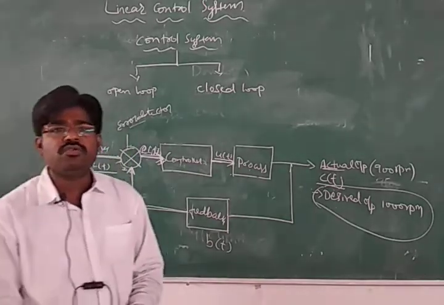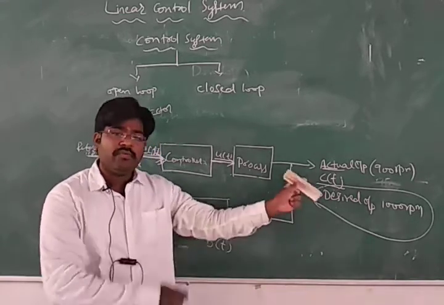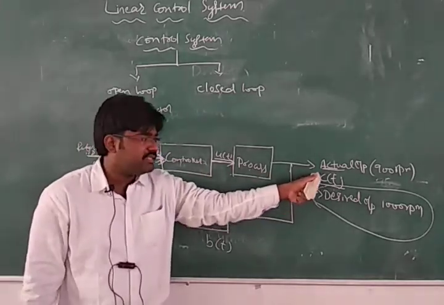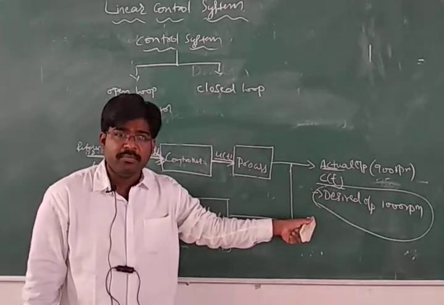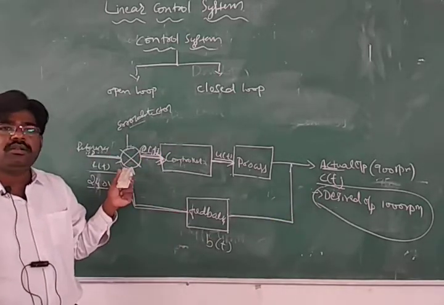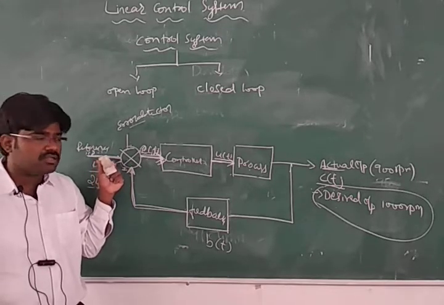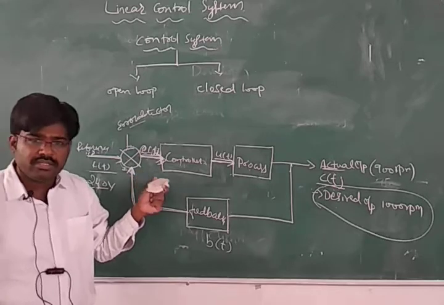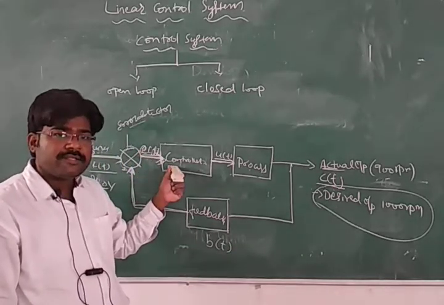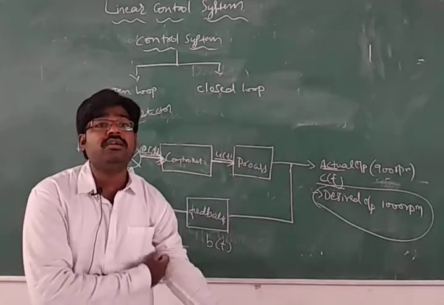So, understood what is a closed loop control system? In a closed loop control system, the output will be in your control and the input is dependent on the output. Any change in the input or output that takes place will be sensed by the feedback, and that will give the signal back to the error detector, where it will compare the feedback signal with the reference signal. Then according to that it will check the error and correct the error. According to that it will generate the error signal. That error signal will pass to the controller. In that way we will get the desired output.